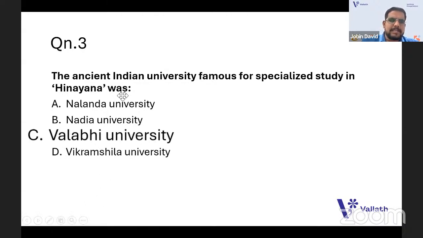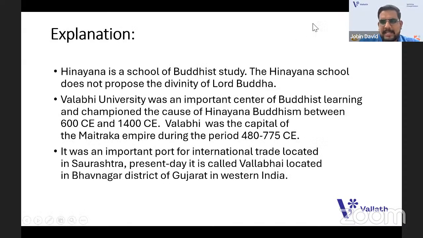It's Vallabhi University. When you think about Vallabhi University, it taught secular subjects. It was not oriented to a special religion or any religious thing. It's a school of Buddhist study only. The Hinayana school does not propose the divinity of Lord Buddha. I told you already. Vallabhi University was an important center for Buddhist learning and championed the cause of Hinayana Buddhism between 600 CE and 1400 CE.